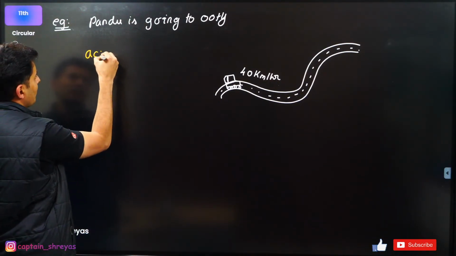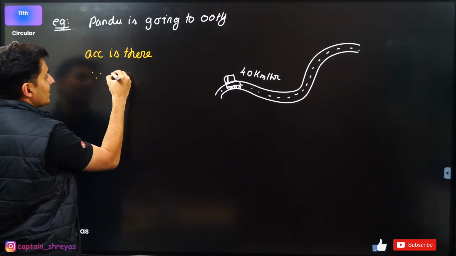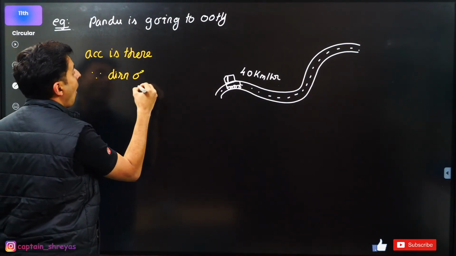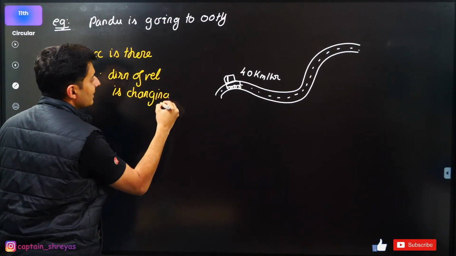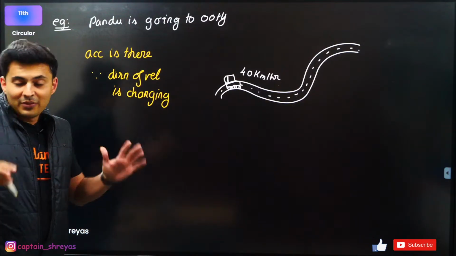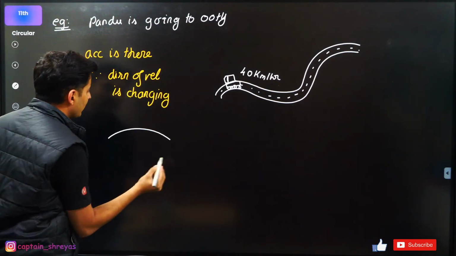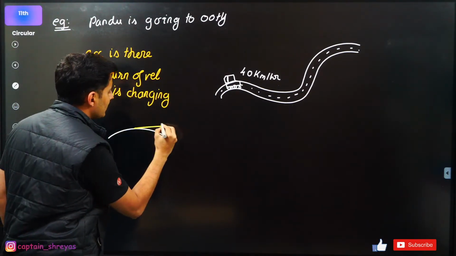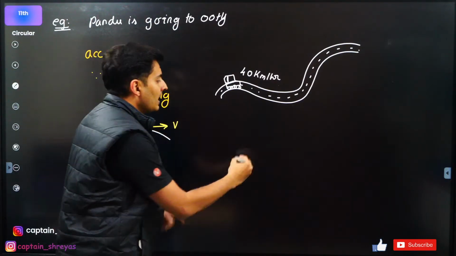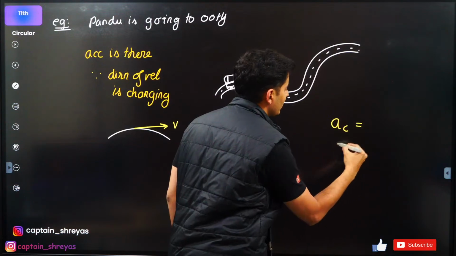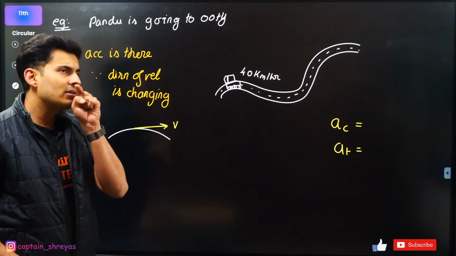Yes, acceleration is there, because the direction of velocity is basically changing. Now if I ask you what is the direction of the acceleration, you'll be like, okay, let me think. I'm going on a curved path like this, so my velocity will be like this. Only my direction is changing, no? So guys, think and tell me, is there going to be any kind of centripetal acceleration or tangential acceleration? Which of the two will be there? Centripetal or tangential? Speed is not changing.